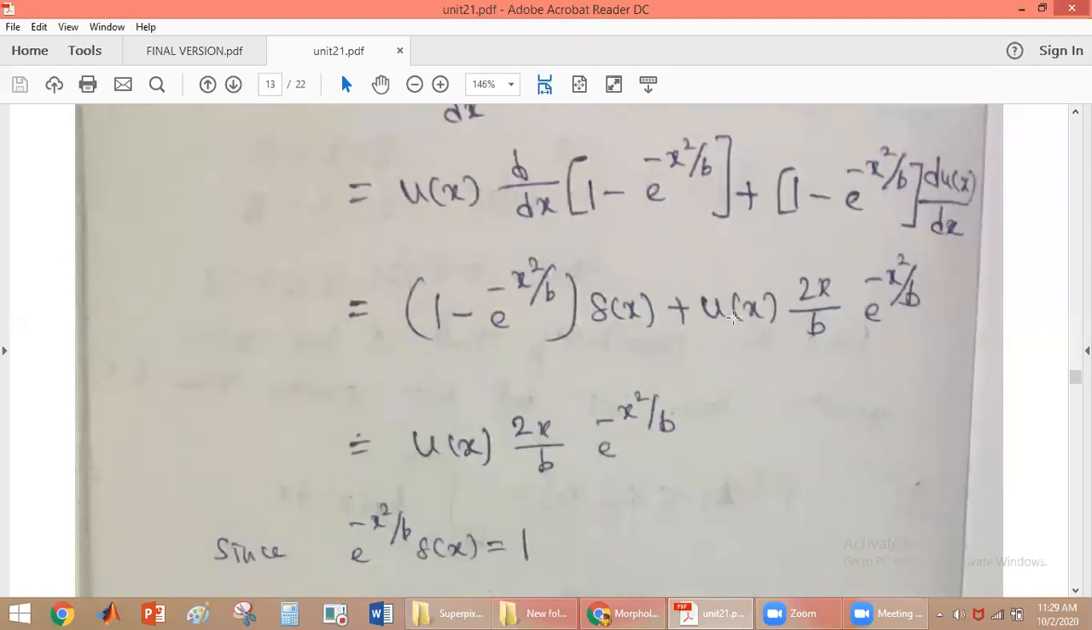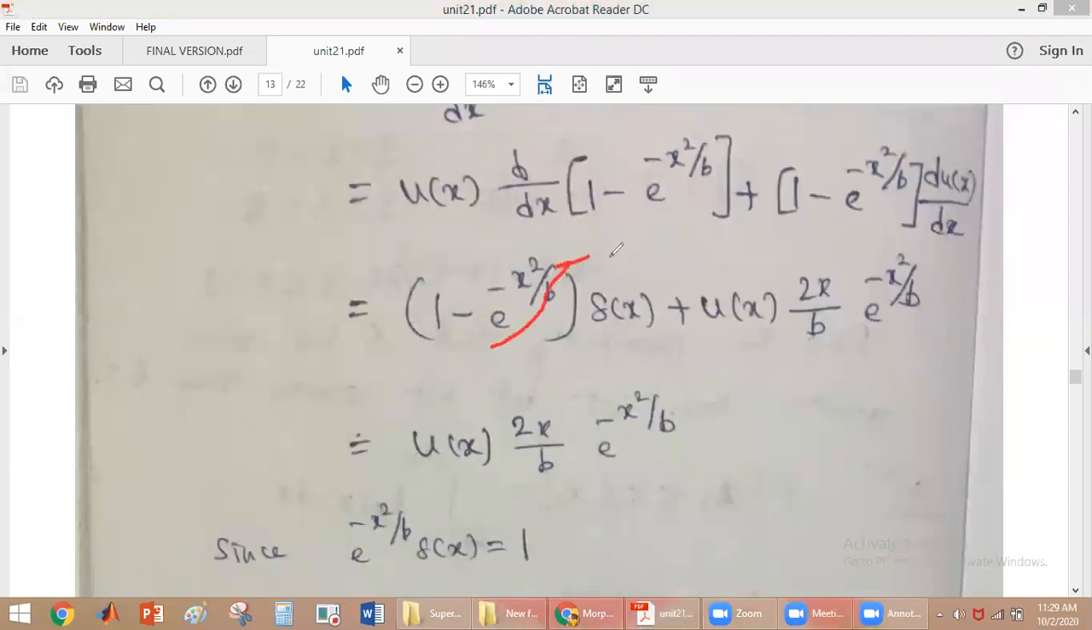Now after solving this, see here, the first term is multiplied with delta of x. Delta of x has value 1 only at x equal to 0. So we substitute x equal to 0 in this equation. We get 1 minus 1, which is 0, so we will not get this term. We are left with only the other term. So what is that? We get u of x times 2x by b times e power minus x squared by b.